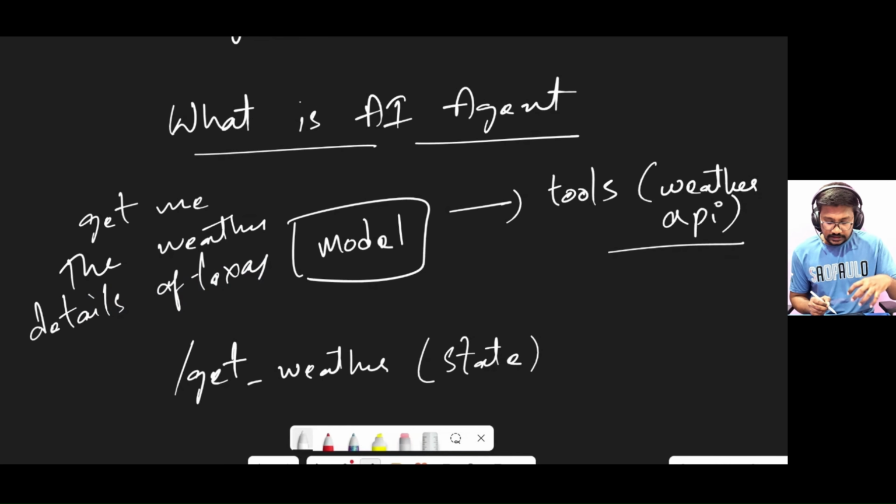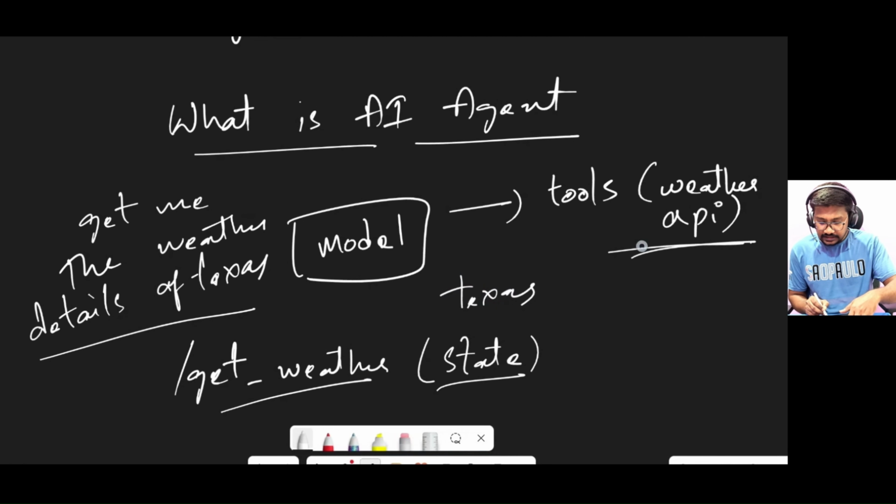If we contact this model with our natural language, then the model has the capability to check with other APIs or tools which it has interacted with, like Weather API, and it tries to create a payload which the Weather API requires, like the parameter which the API requires is state information, and it tries to call this Weather API with the information like Texas. So now it will get the weather information, and the model knows the information, and it tries to interpret and summarize that in a natural language way to the user. So this is what an agent is.